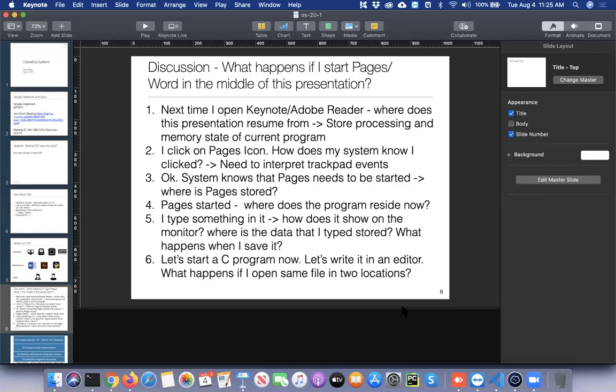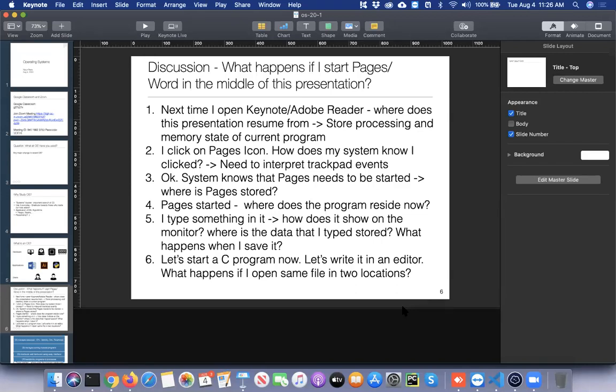So the operating system again has to take a program which is lying on the hard disk and bring it to RAM. But the operating system has to do this really smartly also. Imagine that you would have probably seen some games, right, which would be, let's say, 20 GB in size. Let's say huge. I'm just giving an arbitrary number. But let's say you have only 8 GB of memory. Does it mean that the game will not run? No, it doesn't mean that, because the operating system will be smart enough to load only those components of the game into the memory which are required for the current execution.